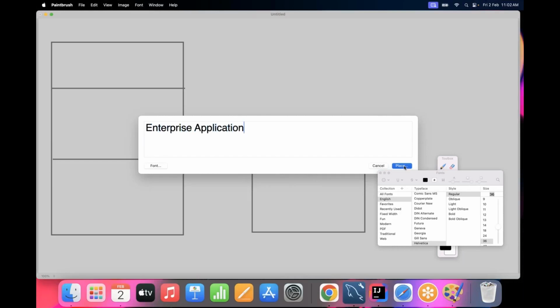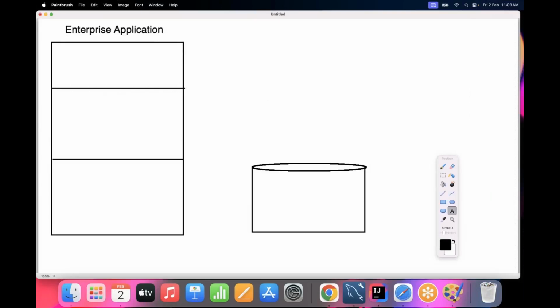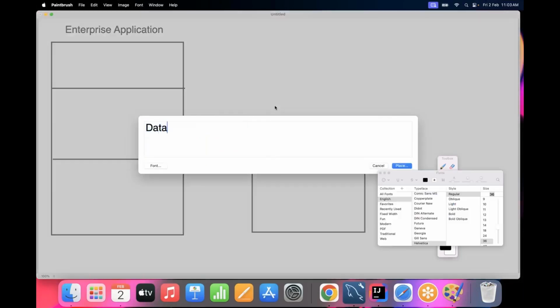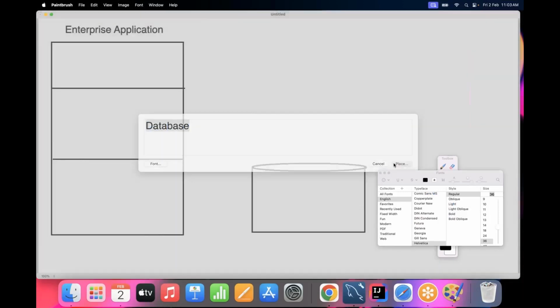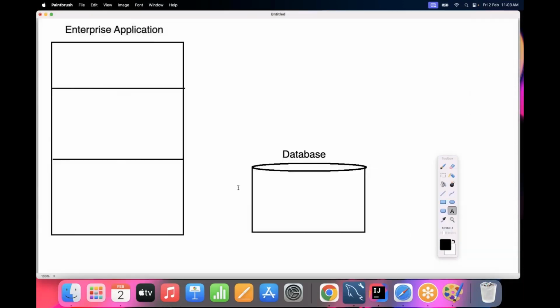Enterprise application. Now this is the database. Now this part is having communication with the database.